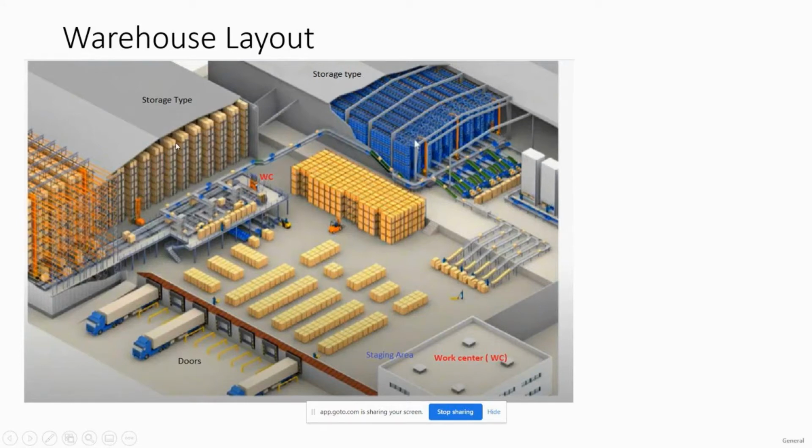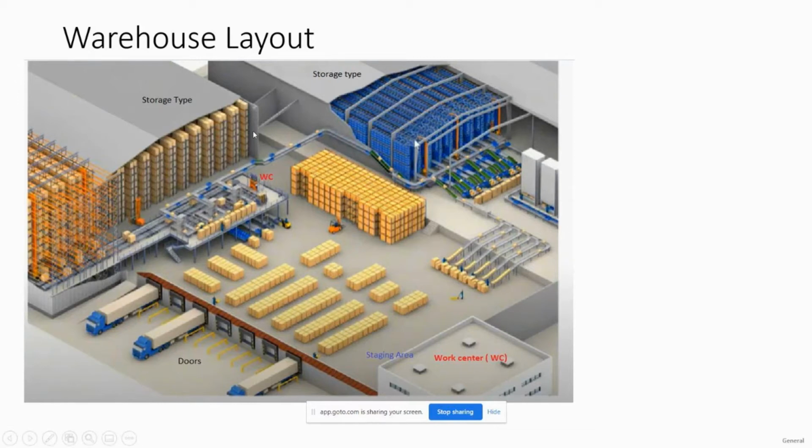Suppose you keep those washers, bolts, or other small high moving items at the upper part of the racks, then it will be very difficult for the warehouse operator to pick those materials. Every time you pick those high frequency materials, you have to use forklifts. You bring the forklift, pick the pallet from the rack, open the pallet, pick the nuts and bolts, and then take them to the production site.